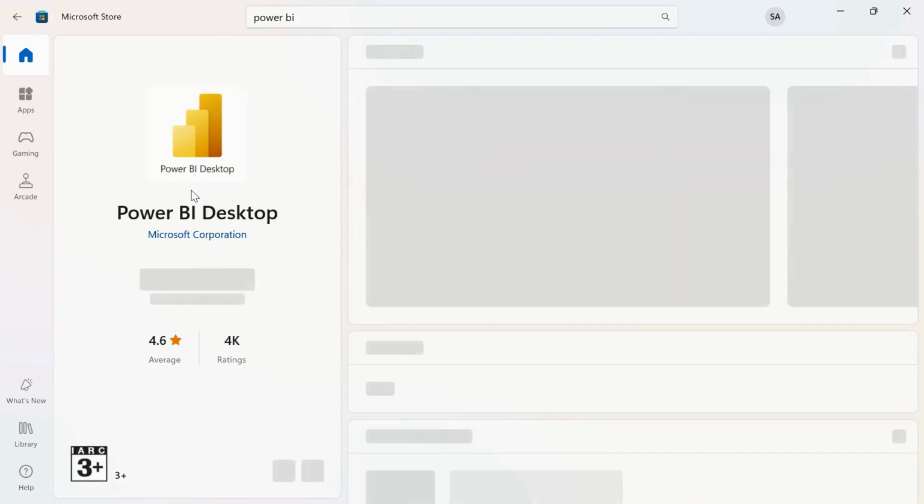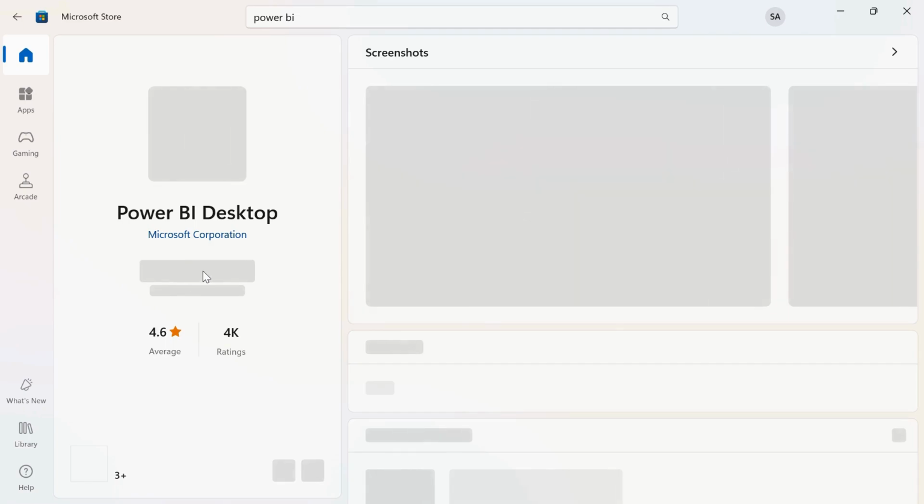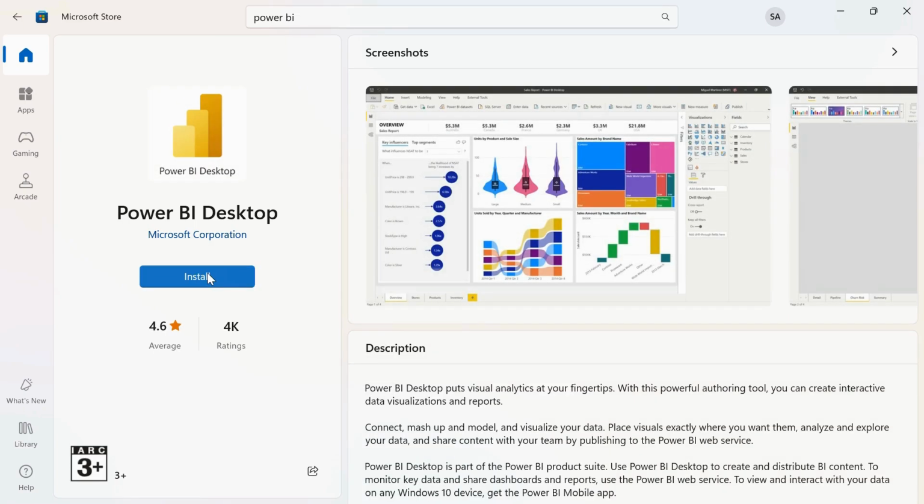Just go to this option and you will see the install button over here. Just click on this install button and it will start downloading your Power BI Desktop.